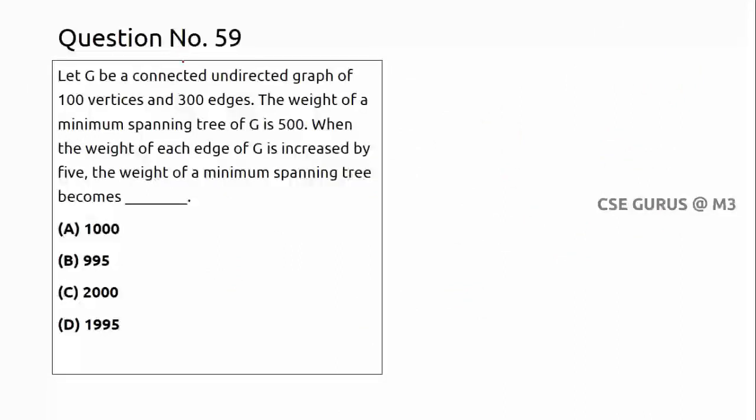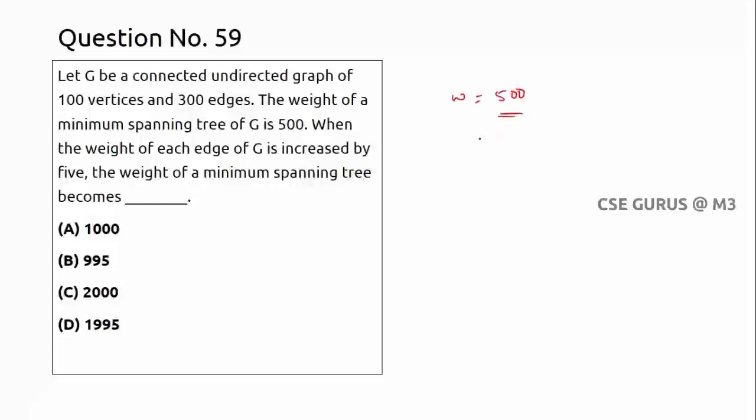Coming to question number 59. Let G be a connected undirected graph of 100 vertices and 300 edges. The weight of a minimum weight spanning tree of G is 500. So the minimum weight spanning tree is constructed where the weight is 500. Now the question is, when the weight of each edge of G is increased by 5, what does the minimum spanning tree's weight become?